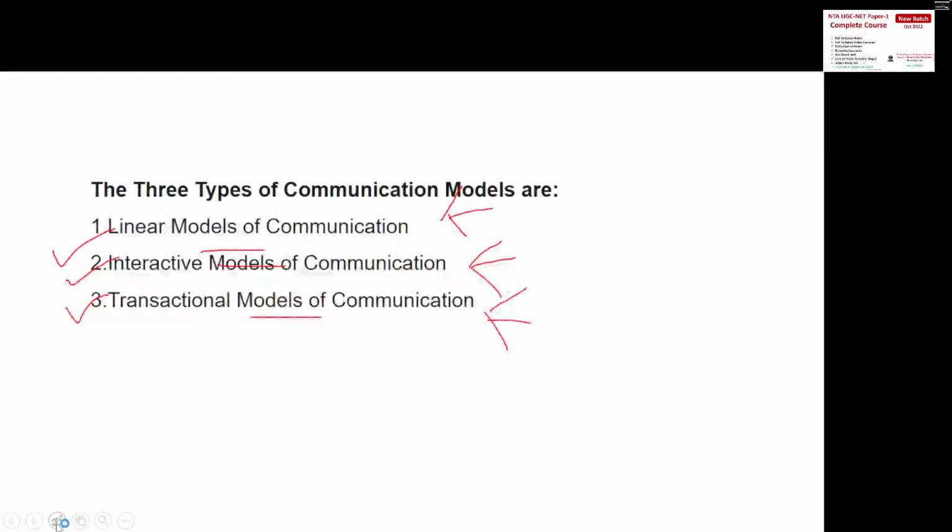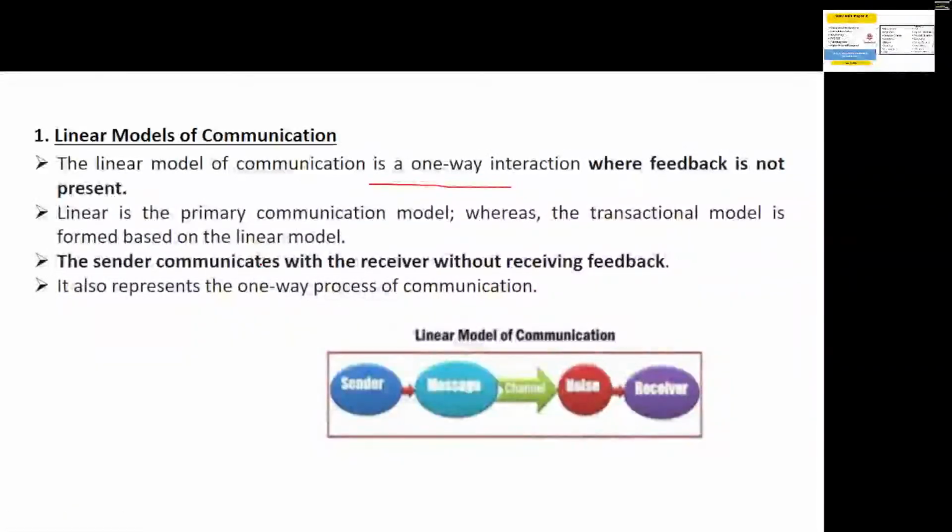The first is the linear model of communication. Let's first understand the meaning of the linear model of communication, and then we will start with the base. The linear model of communication is a one-way model of communication where feedback is not present. As I said, there is absence of feedback. So the model of communication is one way with no feedback.